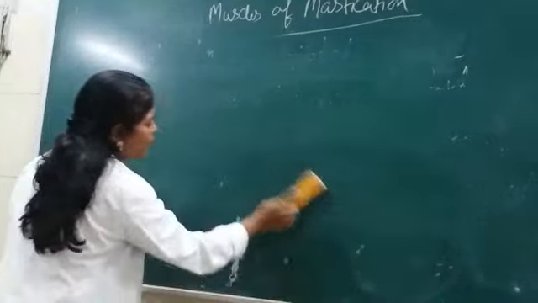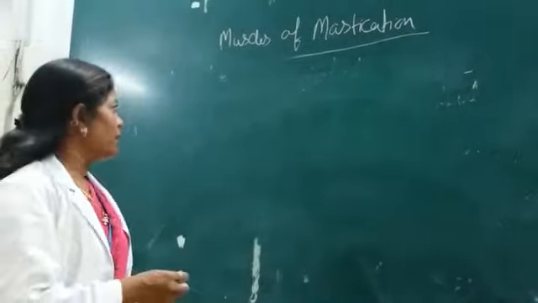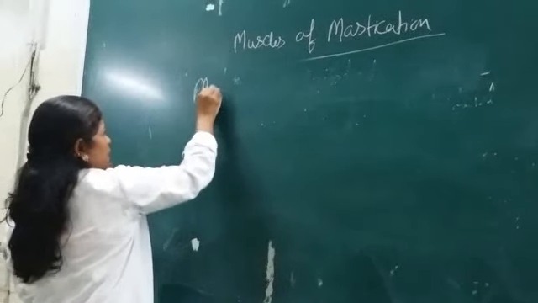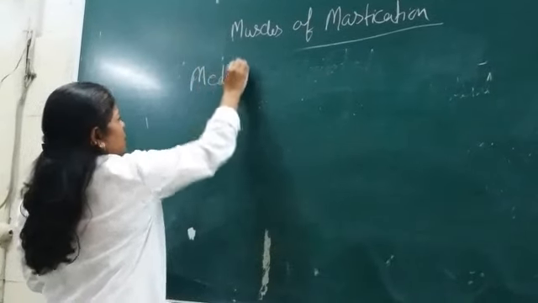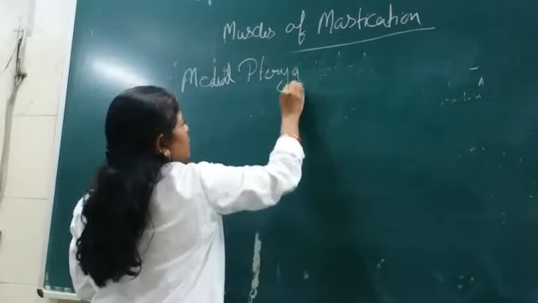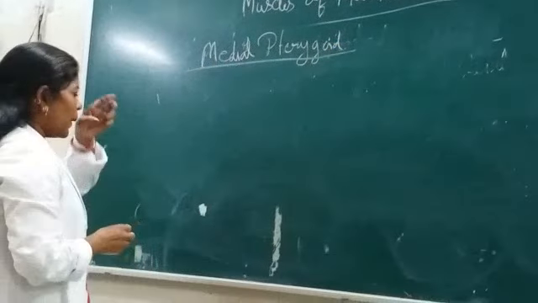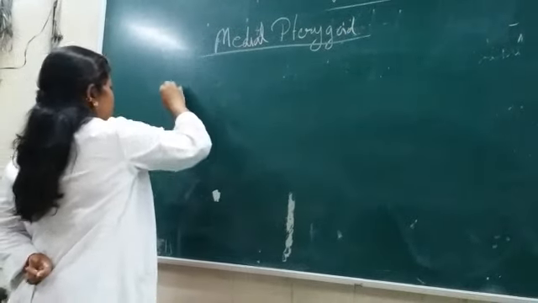Now comes the pterygoid group of muscles. First, we will discuss the medial pterygoid. Now, this medial pterygoid muscle.